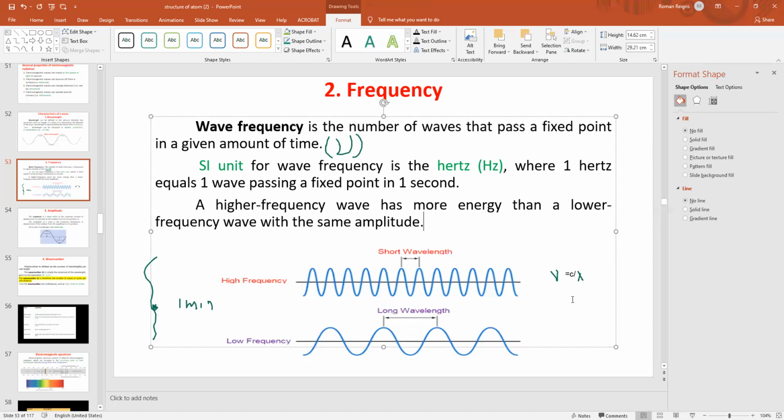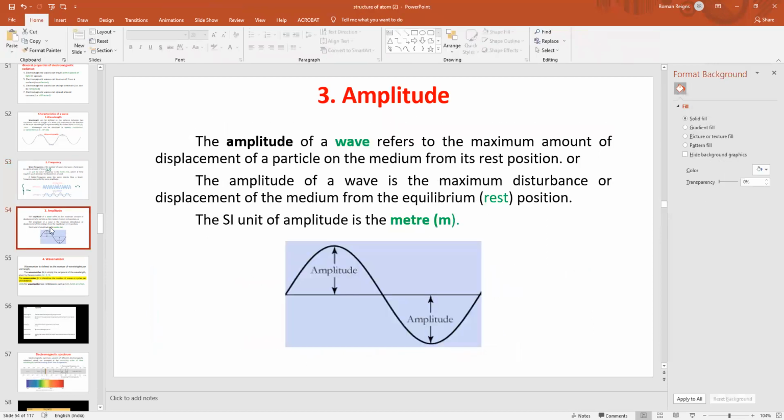Okay, so nu is equal to c by lambda, where nu is the frequency, c is the velocity of light, and lambda is the wavelength. The velocity of light is 3 into 10 to the power 8 meter per second. With this formula you can calculate frequency, velocity, or the lambda value depending upon the value given in the question.